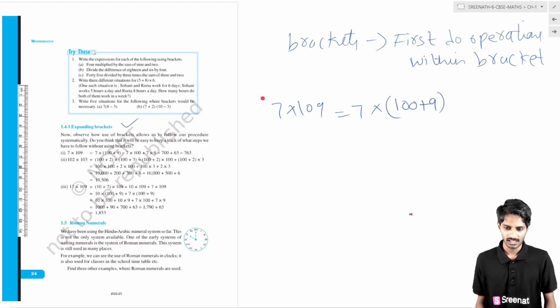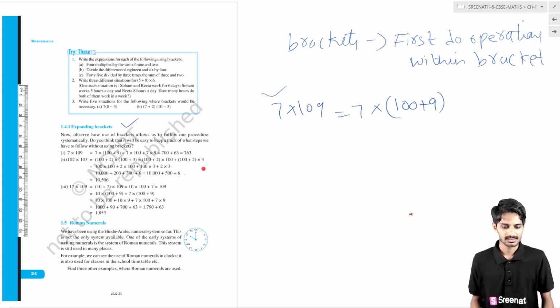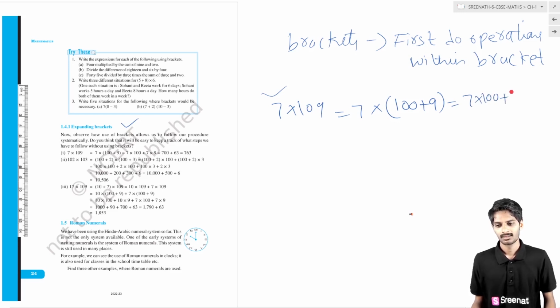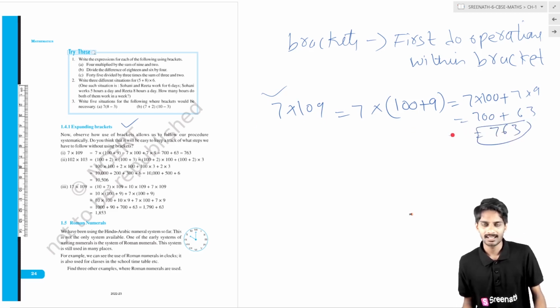In this way you can use brackets. It can be written as 7 into 100 plus 7 into 9 also. In this case also you will get the clear answer, that is 700 plus 63, that is 763. So by using brackets you can simply get the answer.